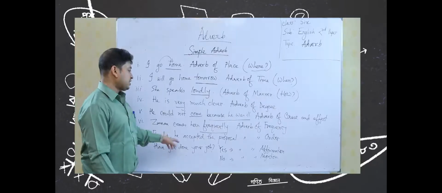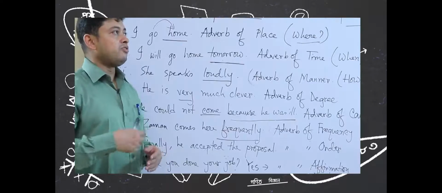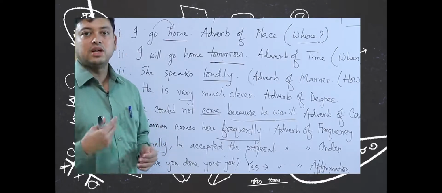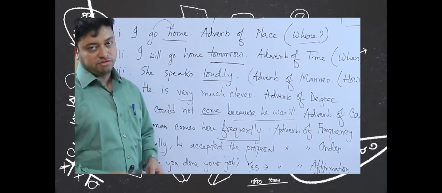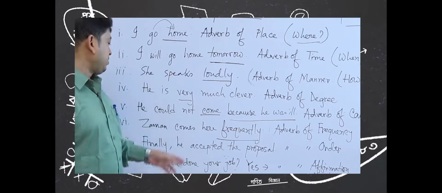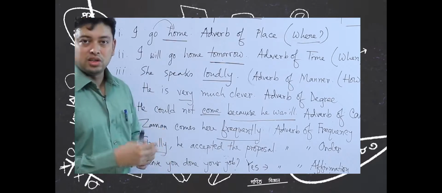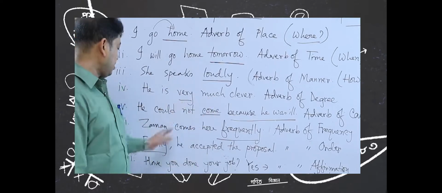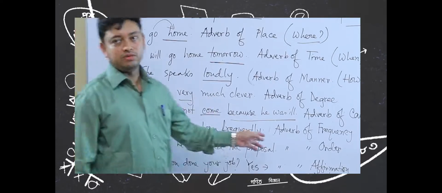Then finally, he accepted the proposal. That means I have given the proposal first time, second time, third time, but at last finally he accepted the proposal. That means it is talking about an order, first, second, third, and the last is finally. So, finally is an adverb of order.